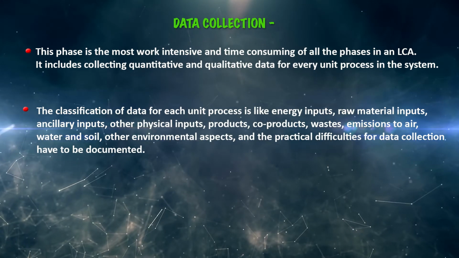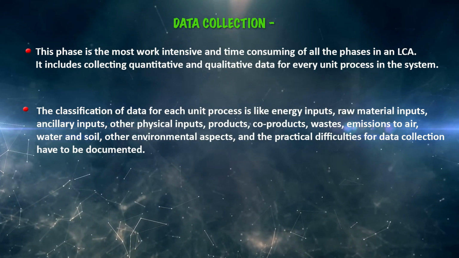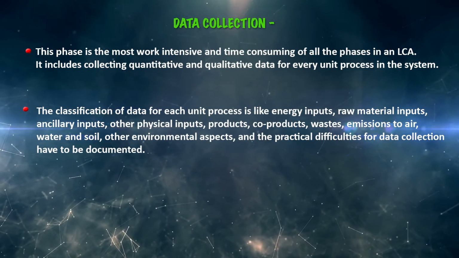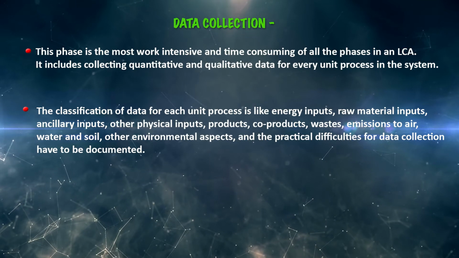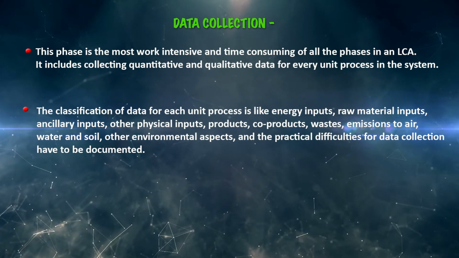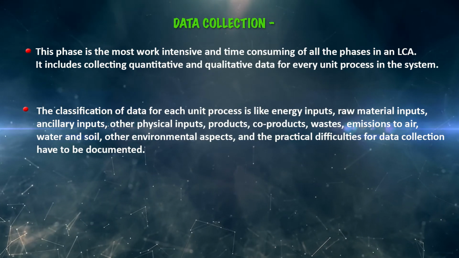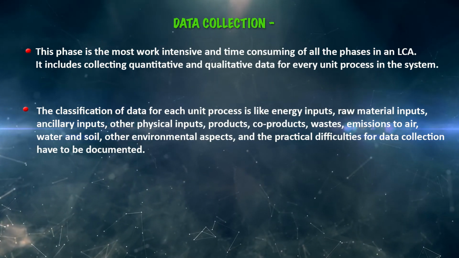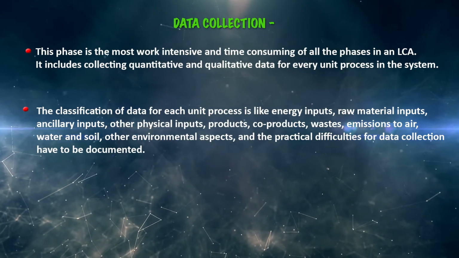The classification of data for each unit process covers energy inputs, raw material procurement, ancillary inputs, other physical inputs, products, co-products, waste, emissions to water, emissions to air and soil, and other environmental aspects. Practical difficulties for data collection have to be documented specifically.